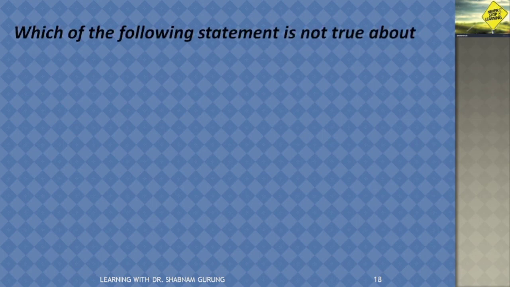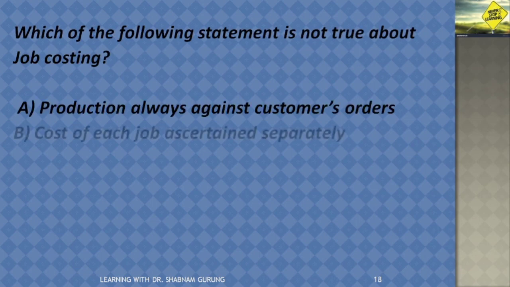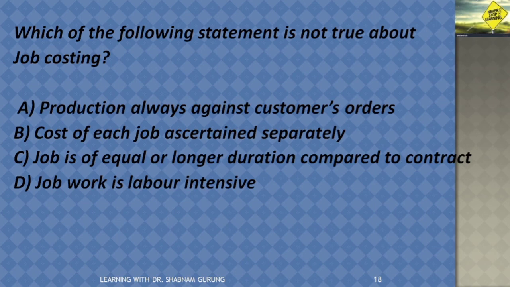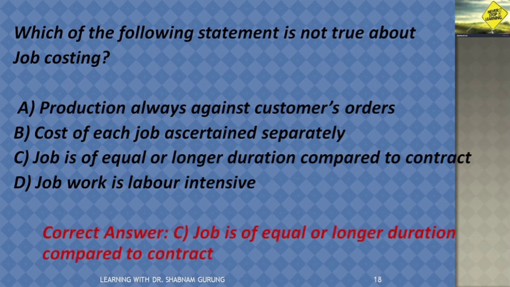Which of this statement is not true about job costing? Production always against customer's order. Cost of each job ascertained separately. Job is equal or longer duration compared to contract, and job work is labor intensive. And the answer is which is not true. Please remember which is not true. And the answer is answer C. Job is of equal or longer duration compared to contract account.